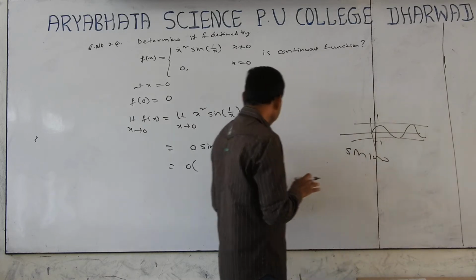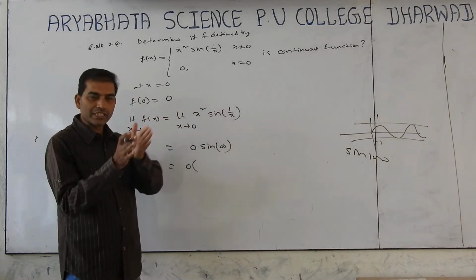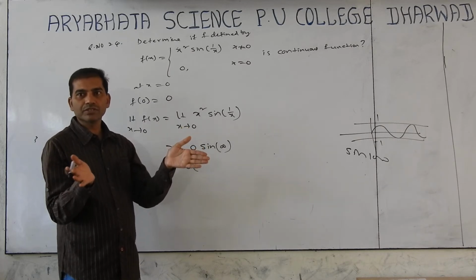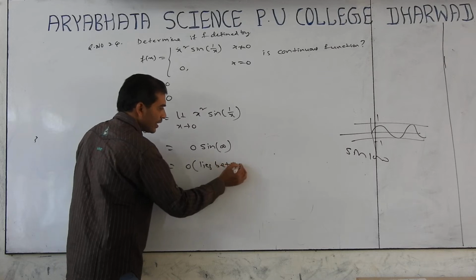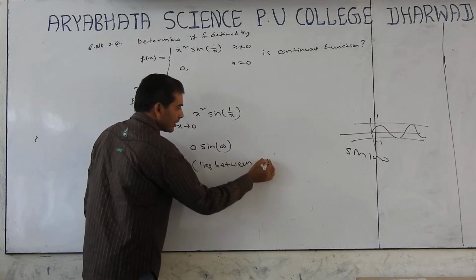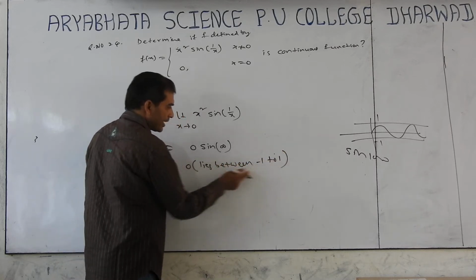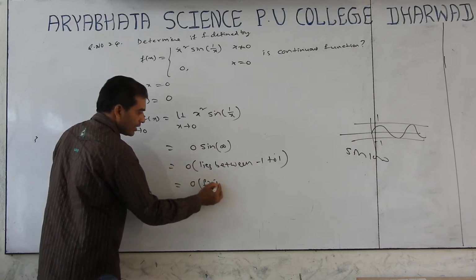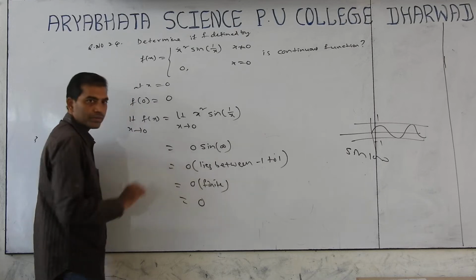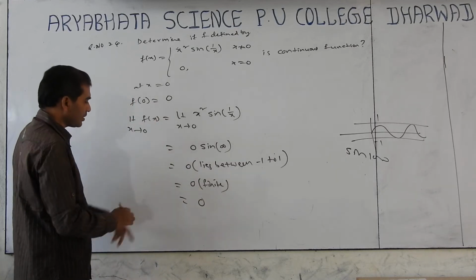So sin infinite, though a very big argument, lies between minus 1 and plus 1. So we get 0 into a finite value, which equals 0. So the limit value is 0.